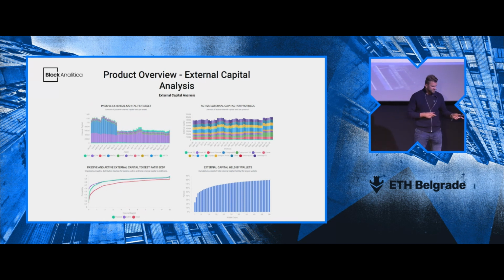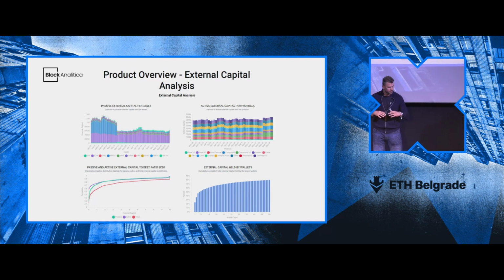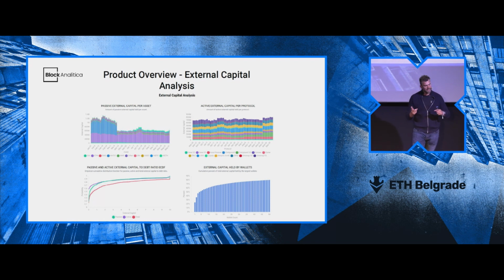Another component is the heuristic that I mentioned before, the external capital that we bring into the model, and we split that into two parts. One is something that we call passive capital. That means capital or assets that just lie in the wallet themselves, and are not used in any other protocol other than Maker. On the other hand, we have active capital, which is capital that is used in other protocols. And then on top of that, we have certain adjustments of this capital